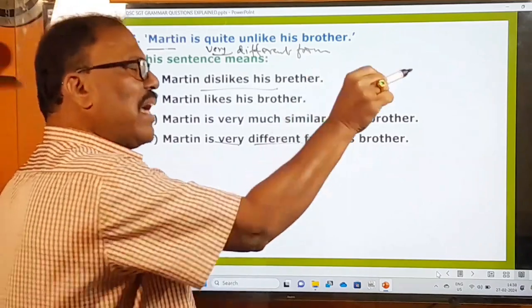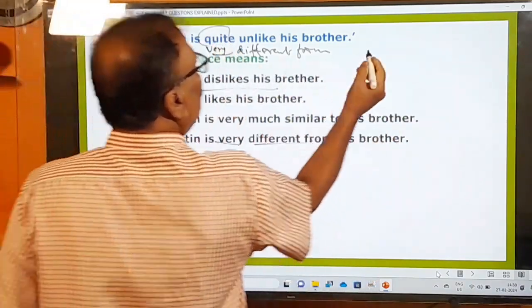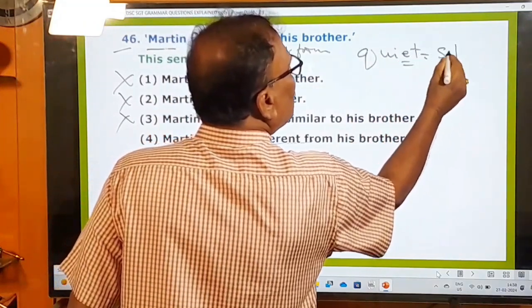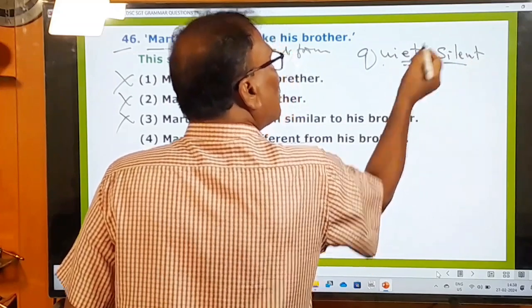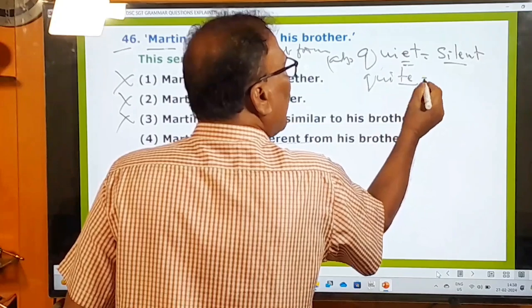This pen is unlike that. That means this pen is different from that. And quite means what? Very. There are two words. Q-U-I-E-T is there. Quiet means silent. Be quiet. This is quiet, an adjective. And here, quite is there. This is quite. Quite means